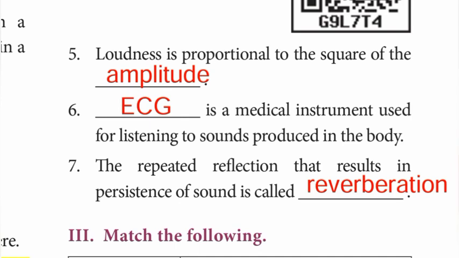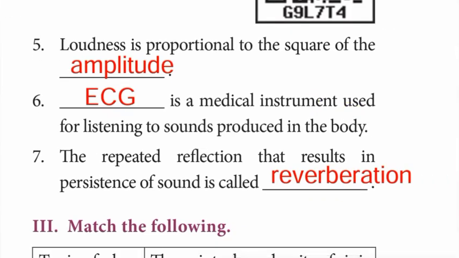Answer, amplitude. Sixth one, ECG is a medical instrument used for listening to sounds produced in the body. Number 7, the repeated reflection that results in persistence of sound is called reverberation.